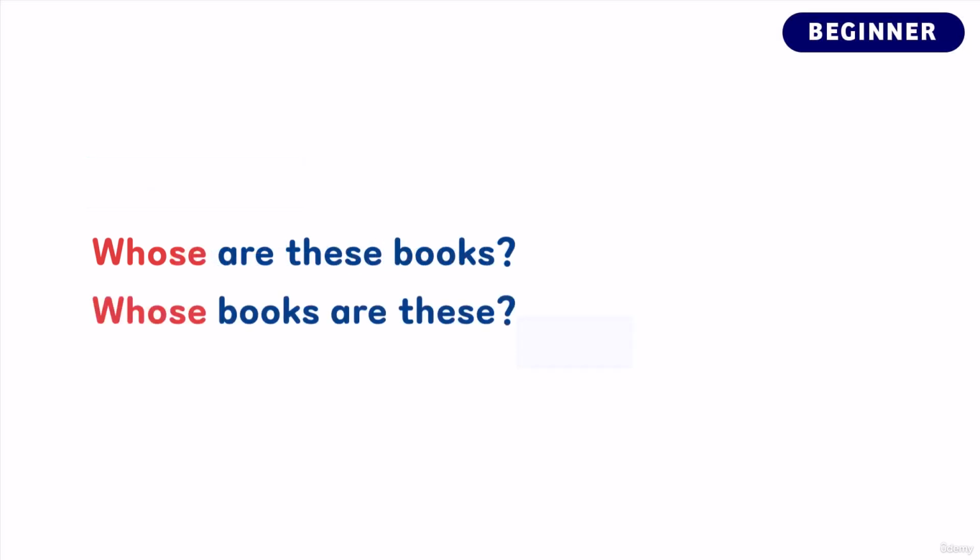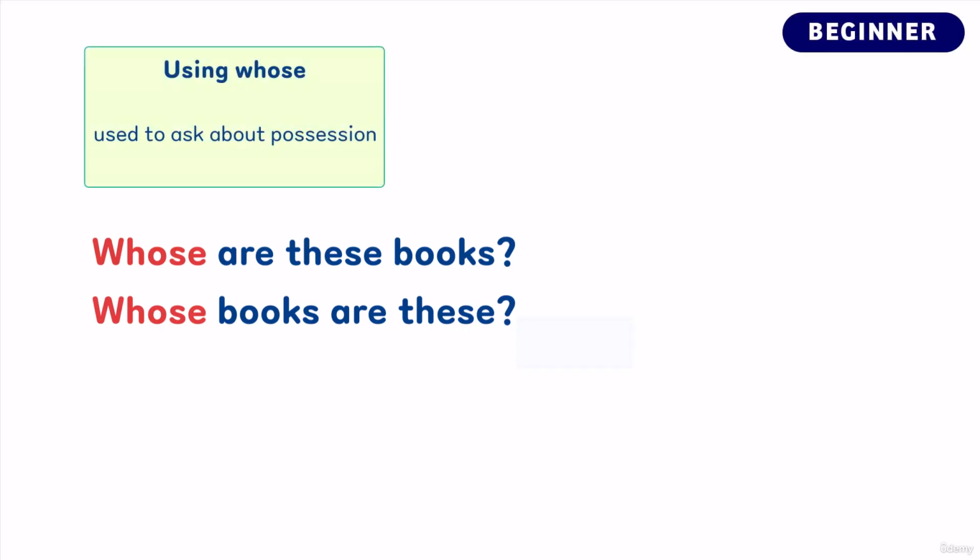Let's now take a look at how we can use whose. Here are two example questions. Whose are these books? Whose books are these? Now, we use whose to ask about possession, as in to whom something belongs. So in these questions, we are asking to whom the books belong.